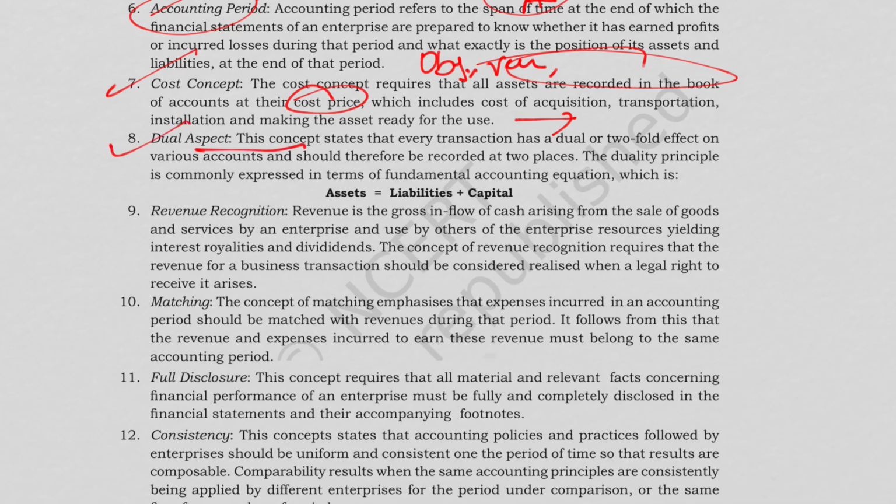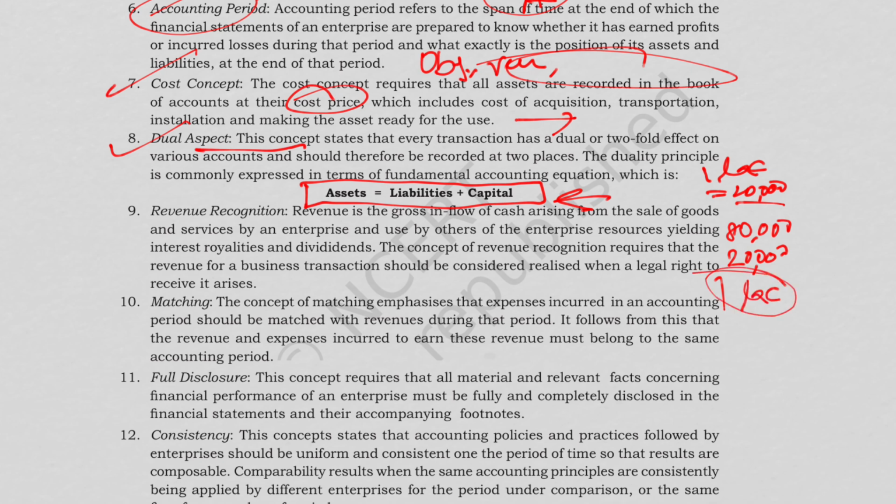Then we discussed the dual aspect concept. Dual aspect is the foundation of double entry. The main formula is assets equal liabilities plus capital. This equation must always be balanced. If it is not balanced, then some mistake is there. For example, Ram invested 1 lakh rupees in the business. He bought goods worth rupees 20,000. So he has cash of 80,000, because he has already spent 20,000. Cash is 80,000, stock is 20,000, and capital is 1 lakh. So thus this is balancing.